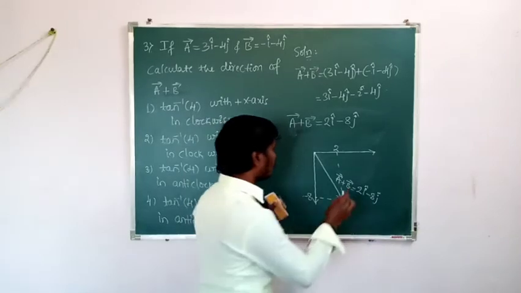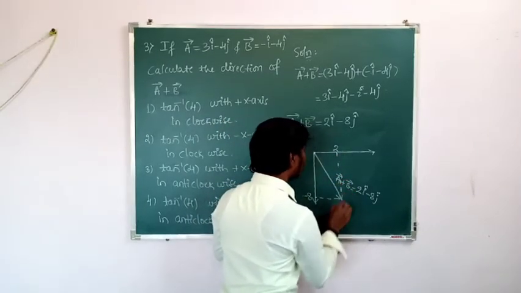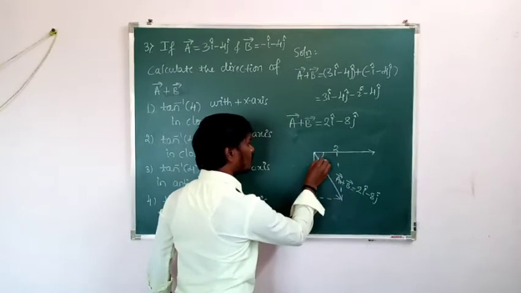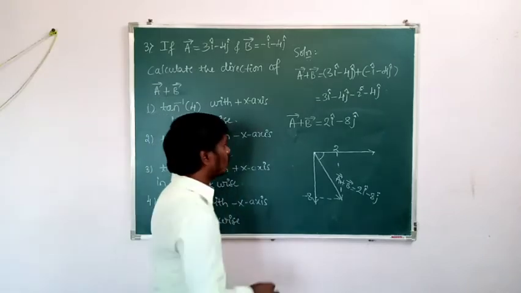Okay. Then what is our aim? Our aim is to find the direction of vector A plus vector B with respect to the x-axis. So this is the direction we are going to find. So how to find the direction?